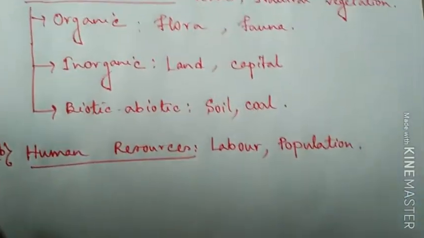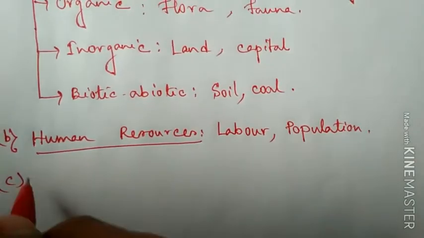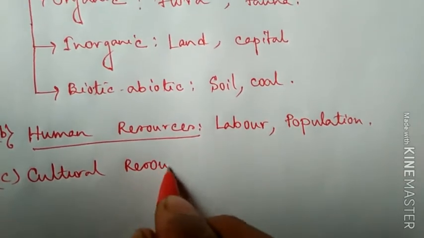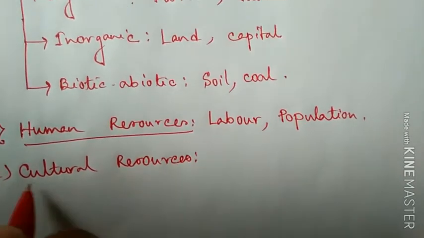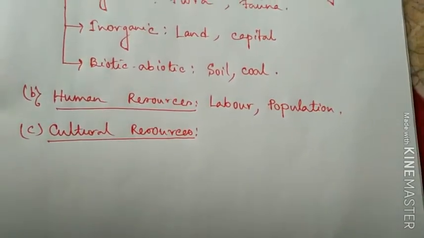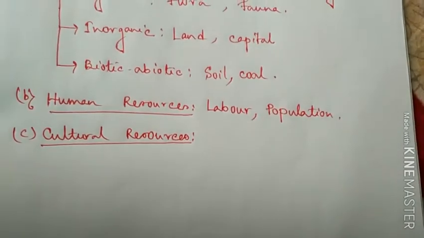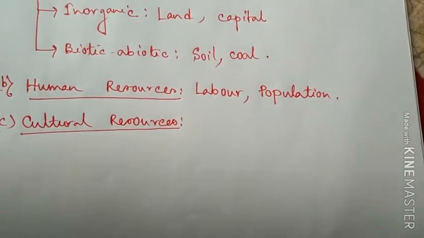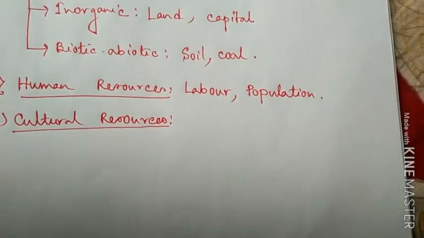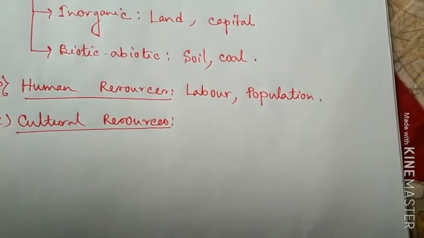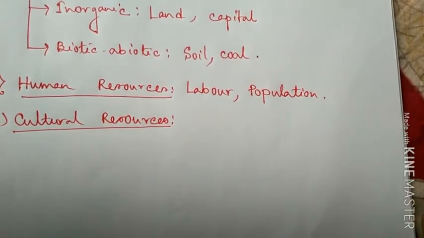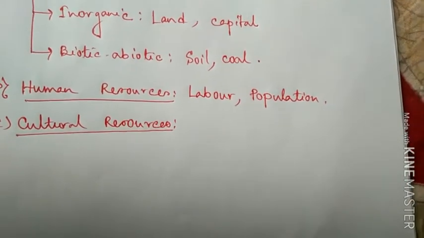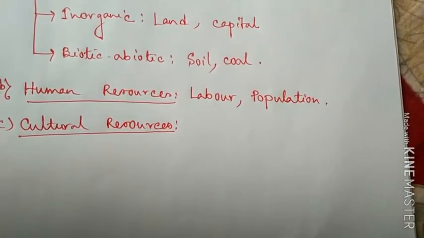Third important type is cultural resources. Now, what is culture? You can say culture is the mosaic of habits. So, cultural resources evolve from the progress of civilization with the interactions of nature as well as human knowledge. So, these are influences for the resource creating factor. Examples are technology, education.